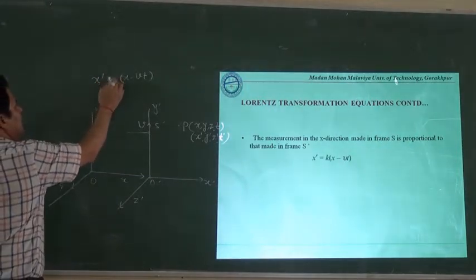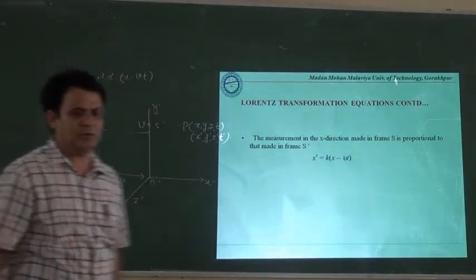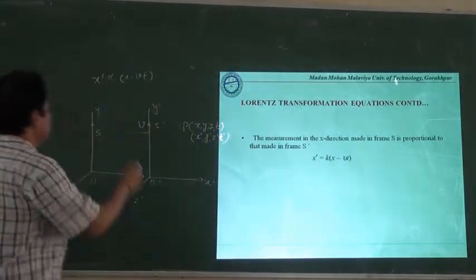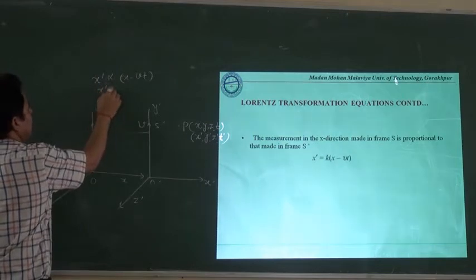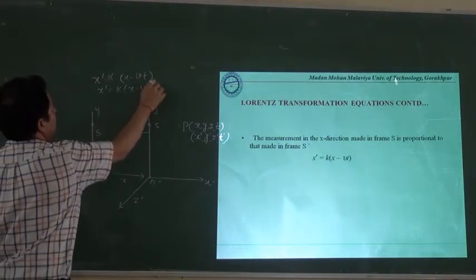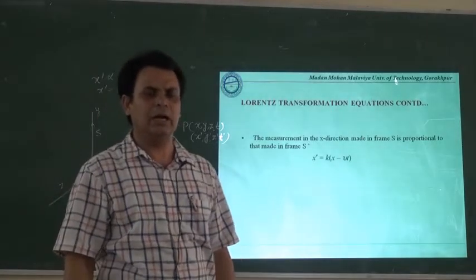Under the light of the postulates of the special theory of relativity, it will be proportional to this one. We will consider that x dash is equal to k times x minus vt. We have taken this relation between x dash and x.